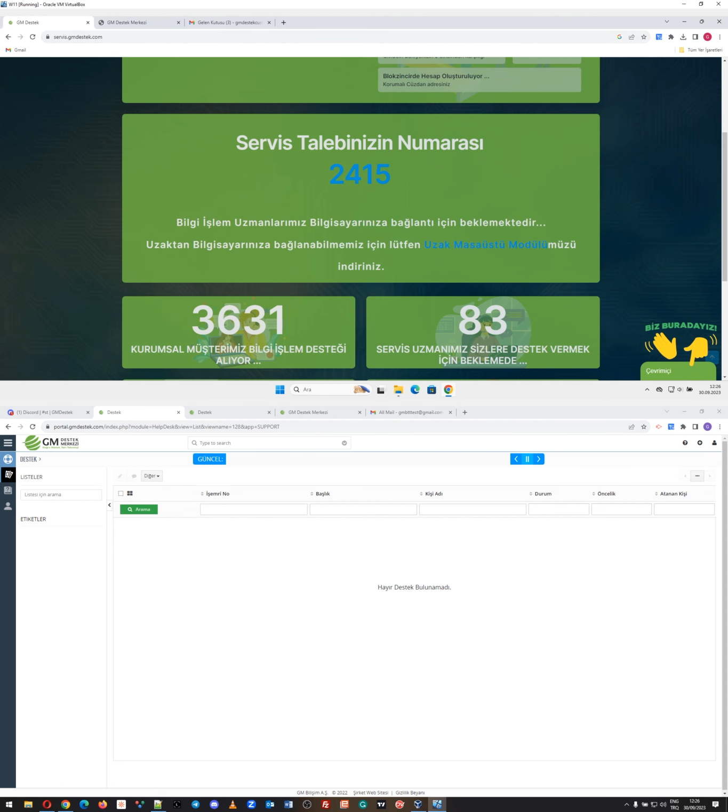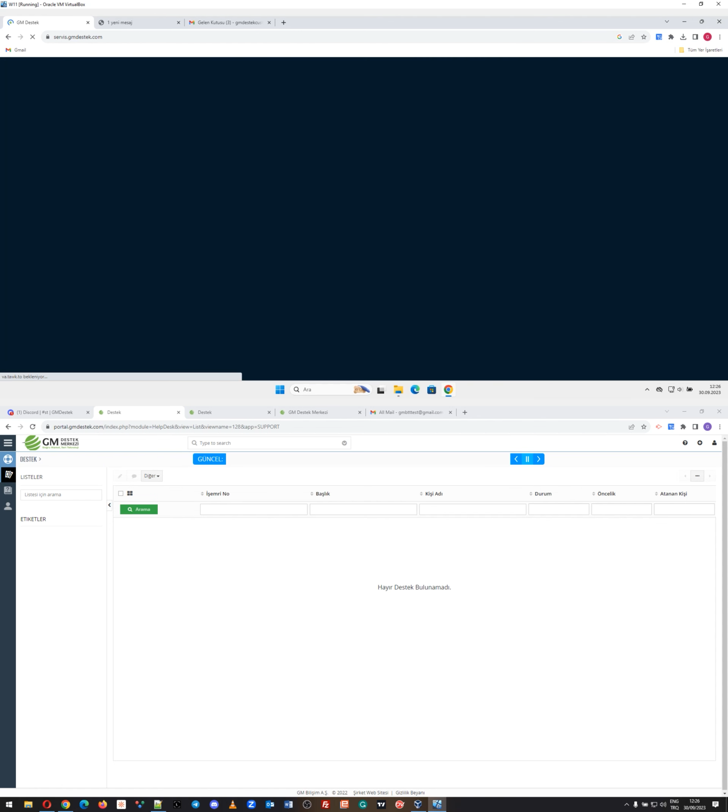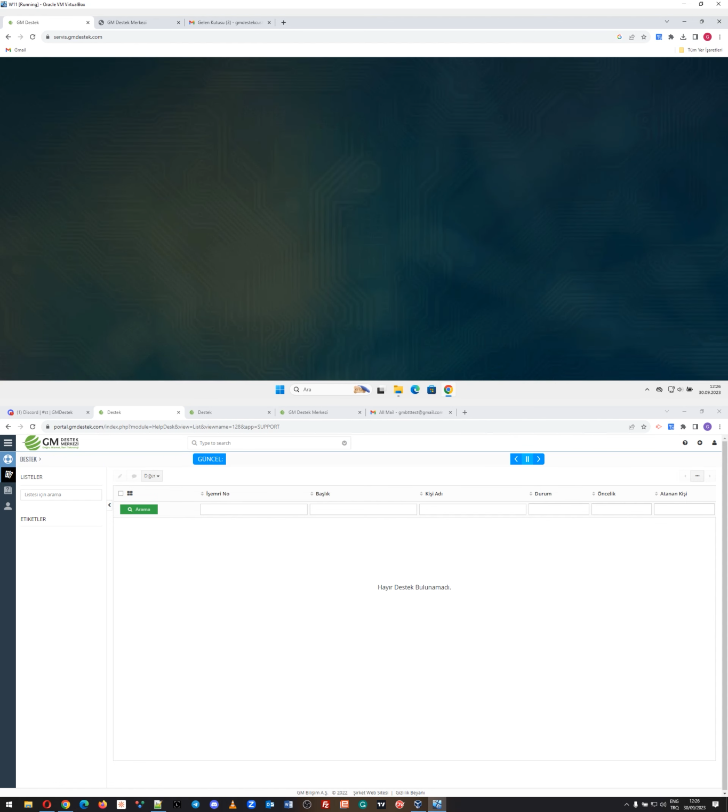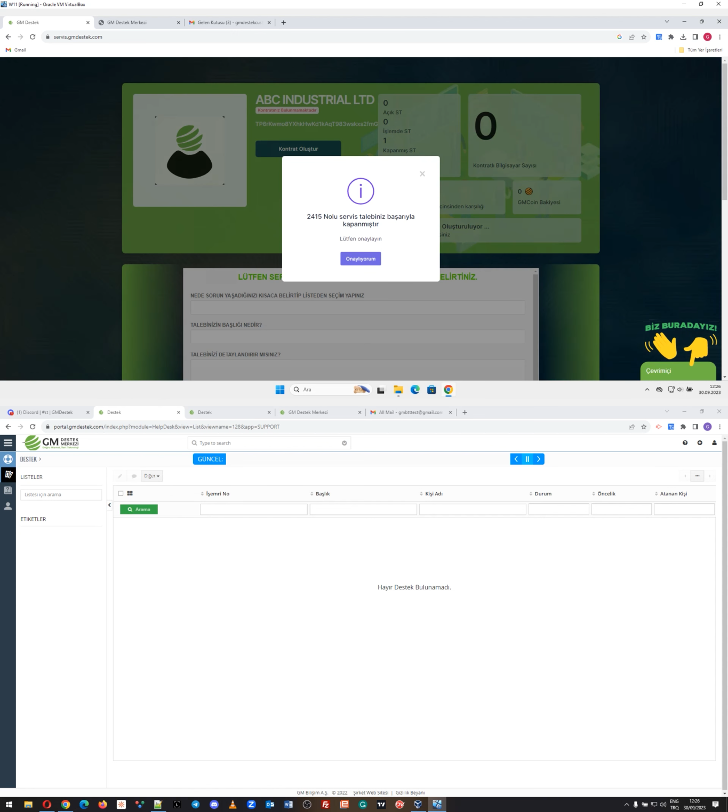Let's proceed with the customer part again. On the customer's screen, I click refresh, and there is a warning sign. Since the ticket is successfully closed, it says ticket number 2415 has been successfully closed. Is it okay for you? The customer says, yes, I approve this.